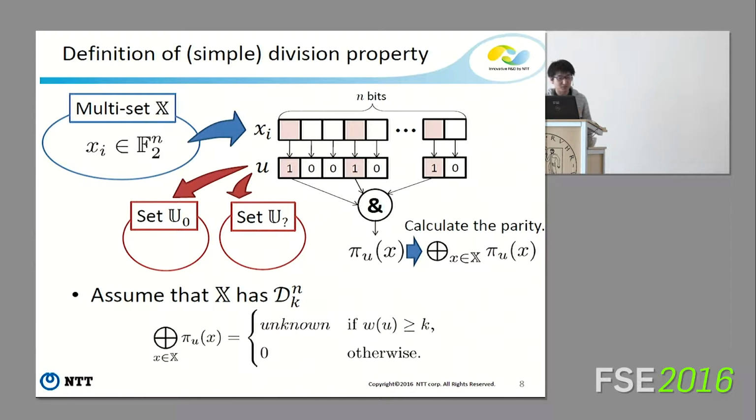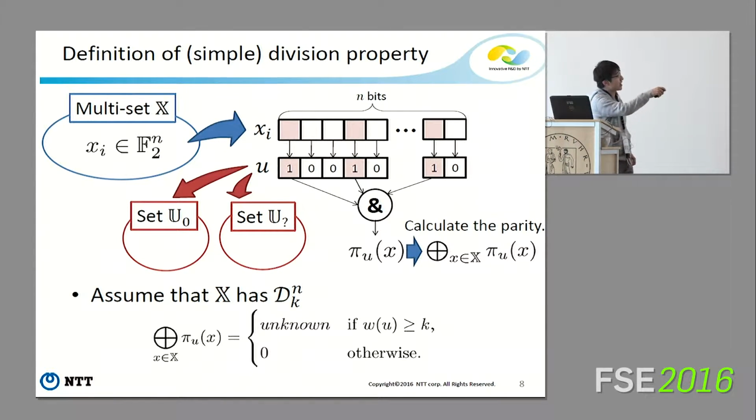This is a simple version of the division property. We have a multiset X whose elements take n-bit values, and we want to evaluate the division property of this set. In this case, we choose u from the same set and evaluate the parity of the bit product function. u belongs to either U_0 or U_?. Assuming X has the division property D^k_n, the parity is unknown if the Hamming weight of u is greater than or equal to k, but otherwise the parity is 0.